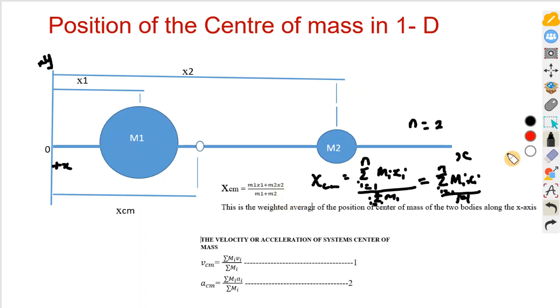So this is the expression for finding the position of the center of mass for bodies in 1 dimension. If this is to be along the y-axis, it will be ycm equals the summation from i to n of mi yi upon capital M. So this is the formula to find the position of the center of mass in 1 dimension. Now let us look at an example problem.